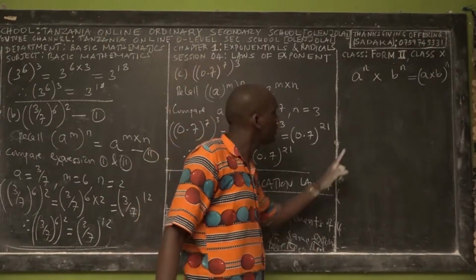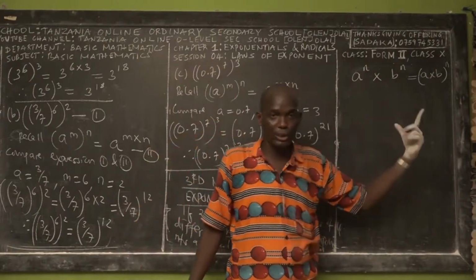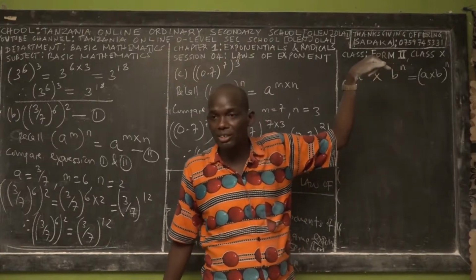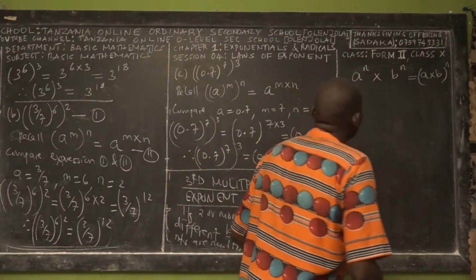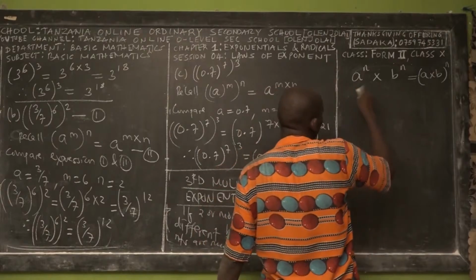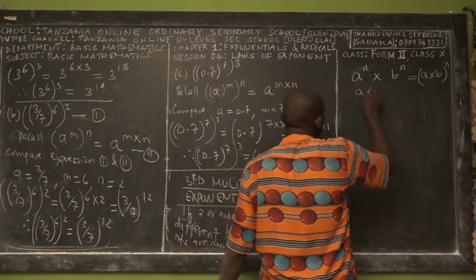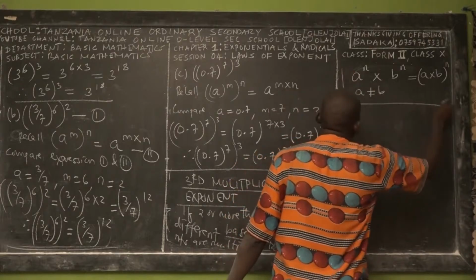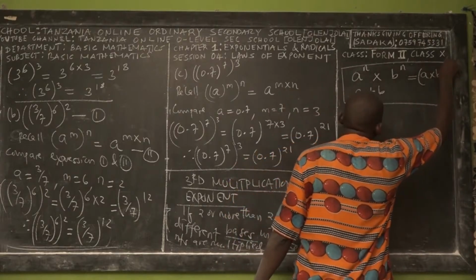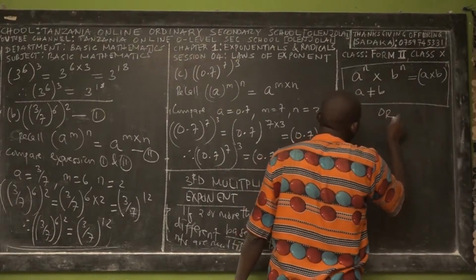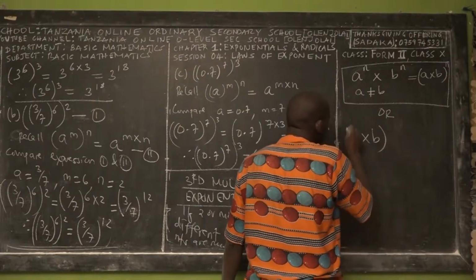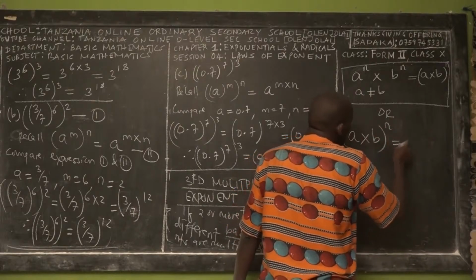Right now, we have 2 or more than 2 exponents of different bases, but the same exponents. So this is the law that you have said, but given that A is not equal to B. It means that these are the different bases.